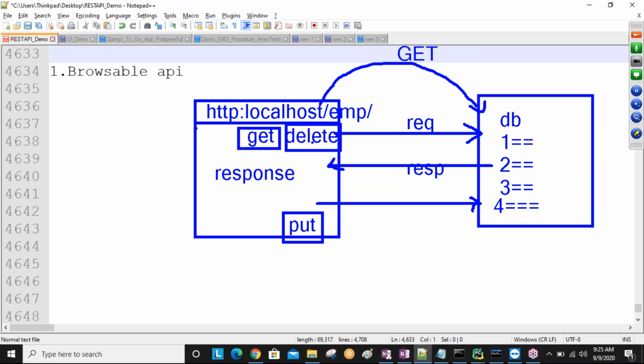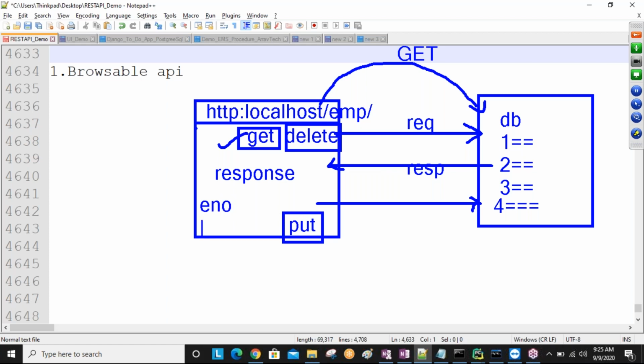Automatically we get a GET button, DELETE button, PUT button, POST button. All these buttons we get on the browser, sir. When I click the GET button, my request goes to the database and brings the response. When I click the PUT button, it is update related, or else you can take the POST button. POST means creating related.